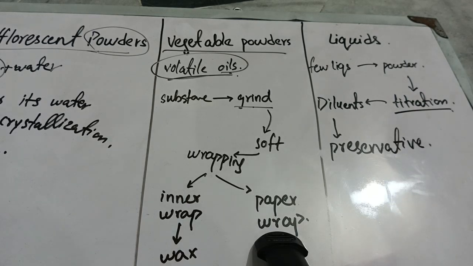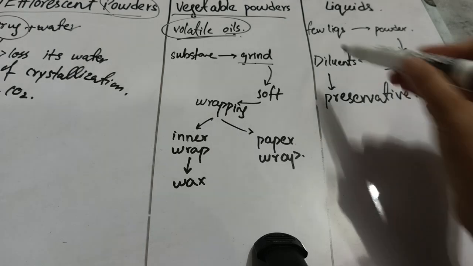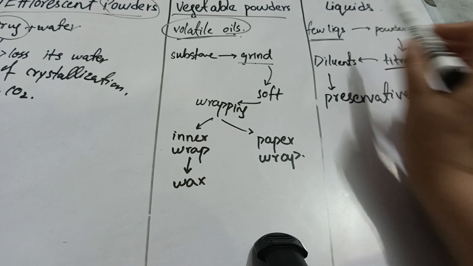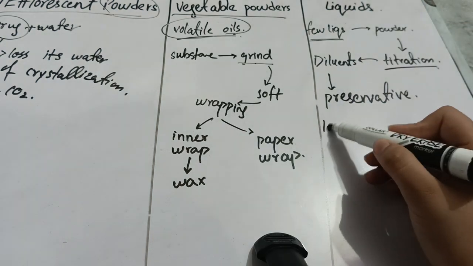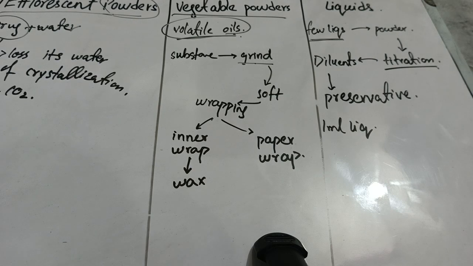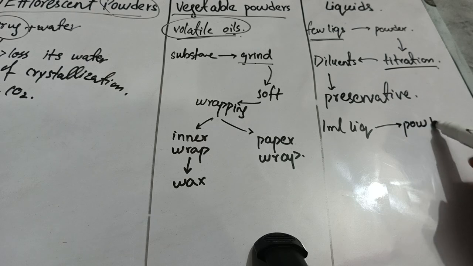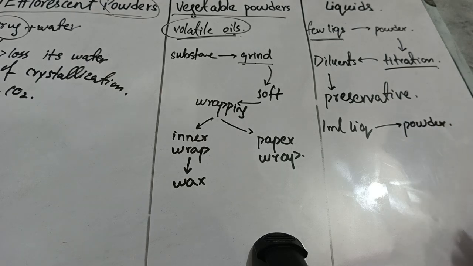But now you have a case in which you not only have to add a few drops of liquid, you have to add 1 ml of liquid. So 1 ml of liquid is a great quantity. First we discussed a case in which we have a small quantity of liquid, just a few drops of it. But now we have to add a large quantity of liquid. So in order to add this 1 ml of liquid into your powders, you have to add two things.